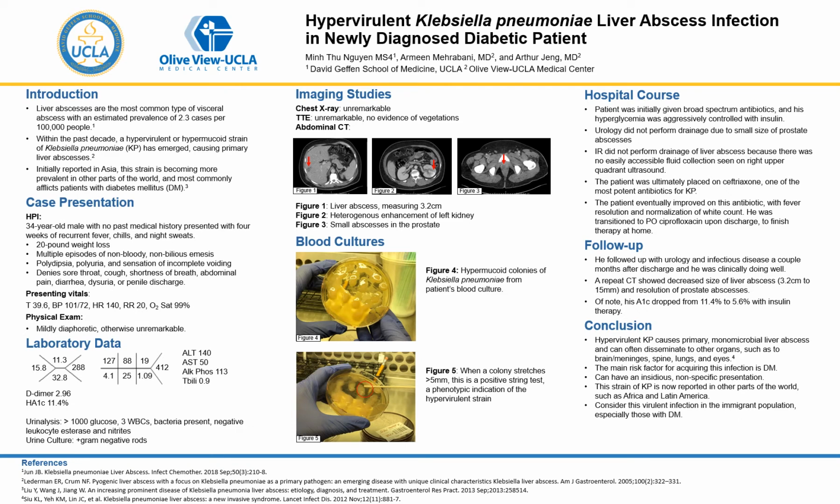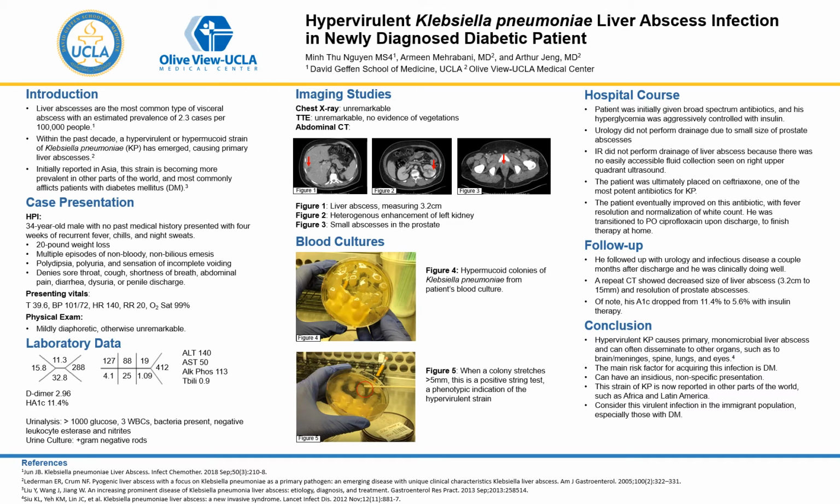His physical exam was largely unremarkable, except for notable diaphoresis. In terms of labs, he had a leukocytosis of 15.8, elevated glucose of 412, an elevated ALT, AST, and D-dimer, and his A1C was 11.4%. Urinalysis showed glucose of greater than 1,000, 3 white counts, bacteria was present, but leukocyte esterase and nitrites were negative. Urine culture was positive for gram-negative rods. As for imaging, chest X-ray and TTE were unremarkable.